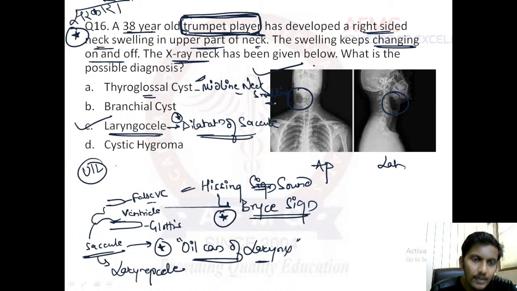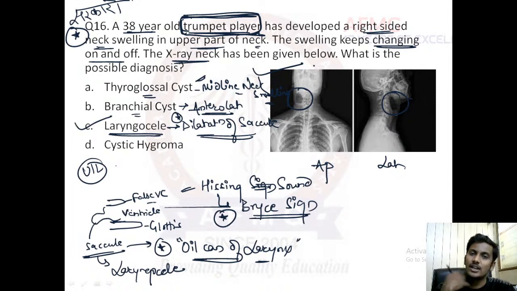Important one-liner. Then branchial cyst, usually it is also a neck swelling, but it is usually unilateral. It is unilateral, but it is anterolateral. That means it is just anterior to the sternocleidomastoid muscle.